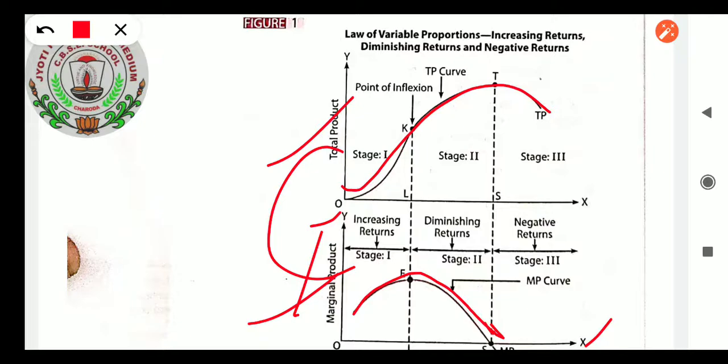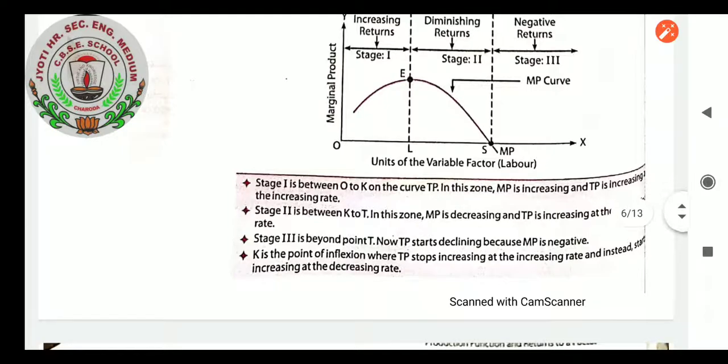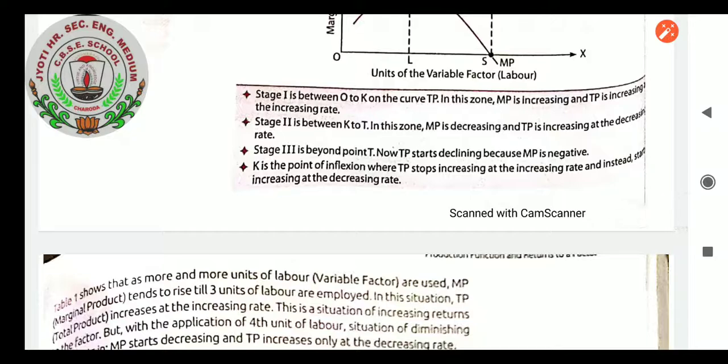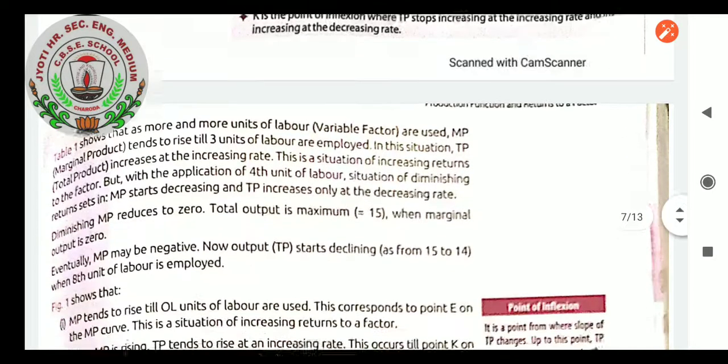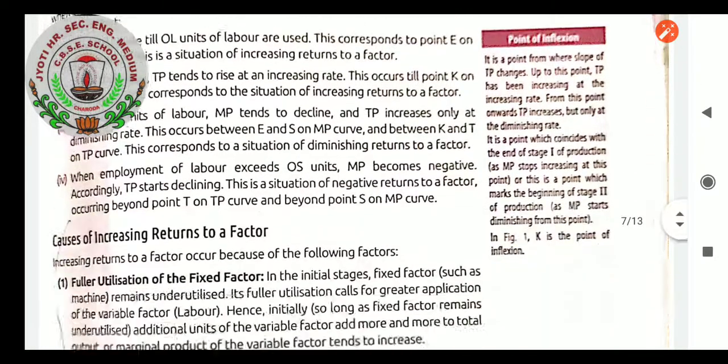On the top, where it is increasing, up to the level which is increasing, it is increasing returns. This part is increasing because up to here the curve was increasing. Now the curve is decreasing, it is known as diminishing. And if it goes below the x-axis, it is negative. That is shown with the help of the graph. Stage 1 is between 0 to K on the TP curve. In this zone MP is increasing and TP is increasing at an increasing rate. Now we can see, students, what is the resultant there.